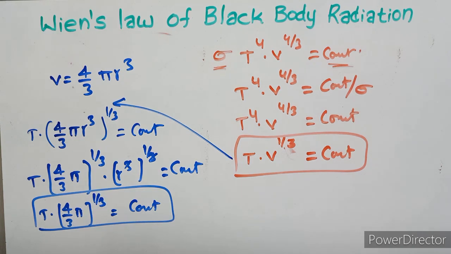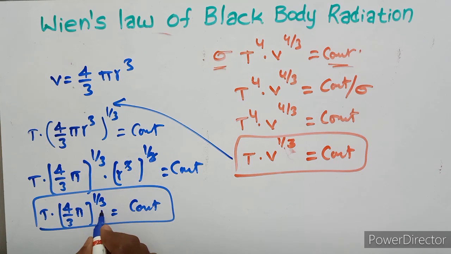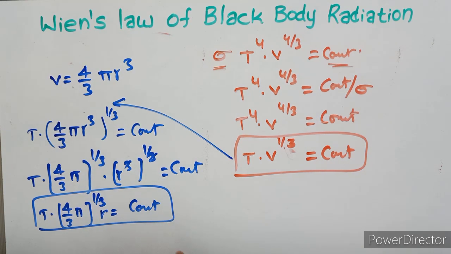Then this is the final equation. Here T into 4 upon 3 pi to the power of 1 upon 3, r cube to the power of 1 by 3 is cancelled, r is constant. This is the final equation in this session.